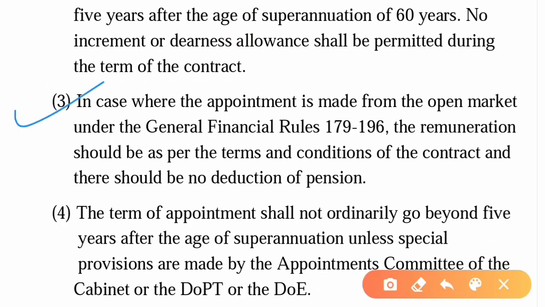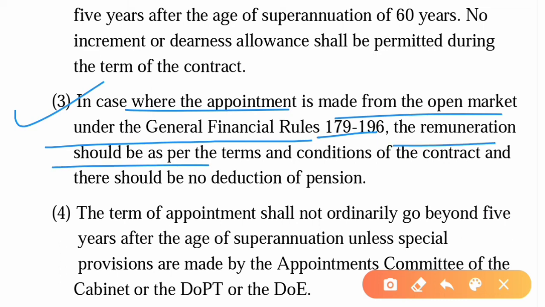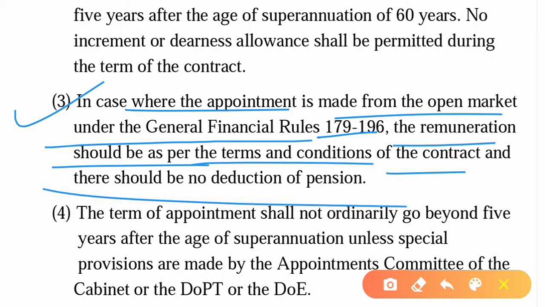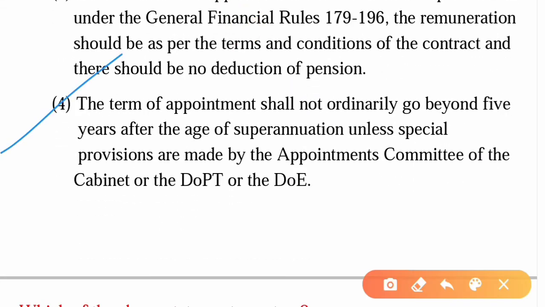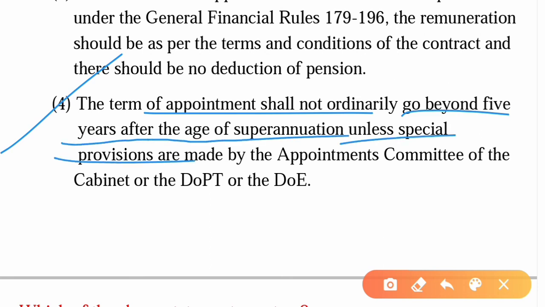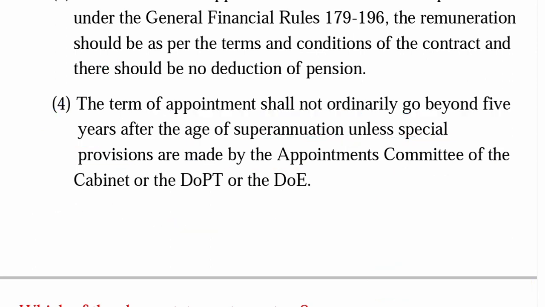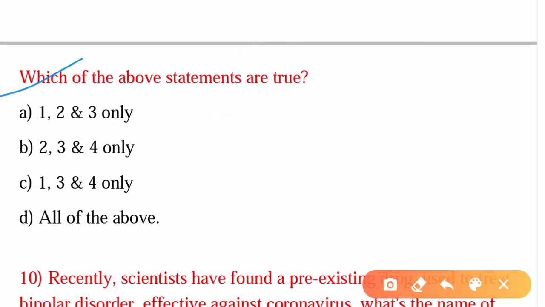So third one is in case where the appointment is made from the open market under the general financial rules 179 to 196, the remuneration should be as per the terms and conditions of the contract, and there should be no deduction of pension. The fourth one is the term of appointment shall not ordinarily go beyond 5 years after the age of superannuation unless special provisions are made by the appointments committee of the cabinet or DOPT or DOE. So the question is which of the above statement is true?